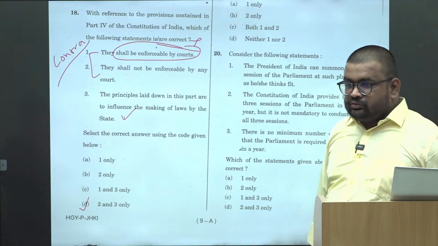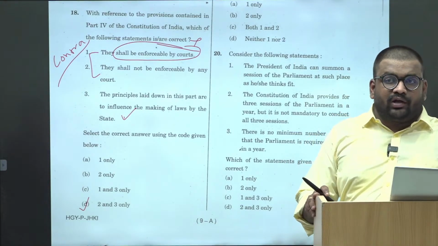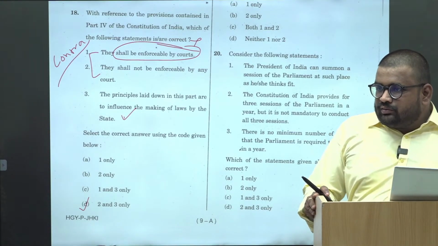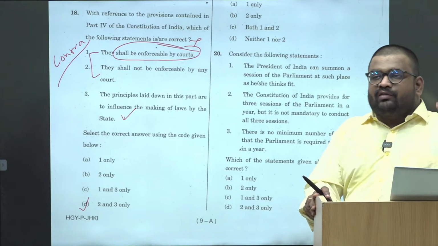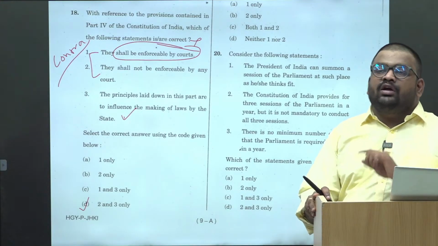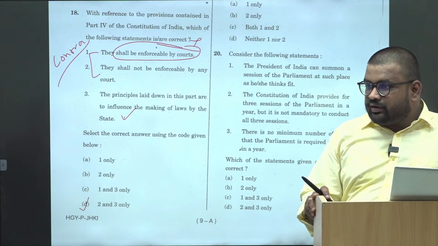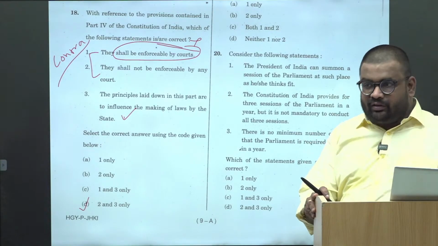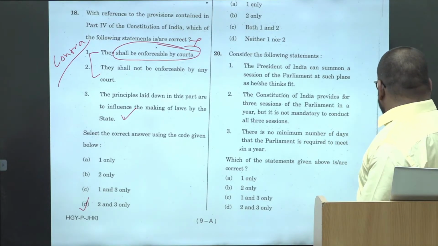Wherever you have the knowledge, don't even think about the elimination technique. ठीक है, if you have the knowledge, अगर आपने पढ़ा है, आपको याद आ रहा है, if you know that is the answer, don't even think about the elimination technique. ठीक है, knowledge is the first priority, elimination technique is supplementary. ठीक है,